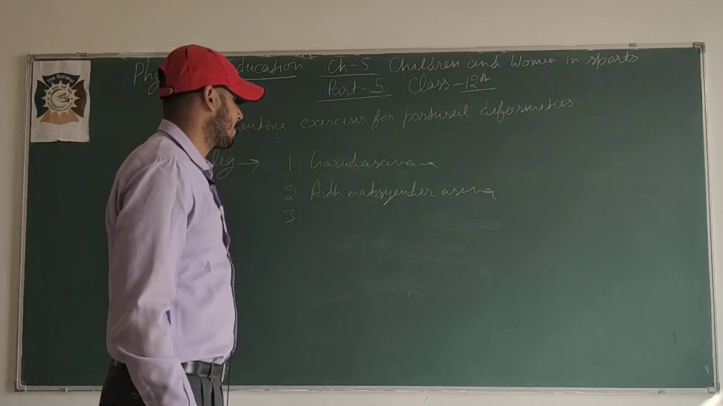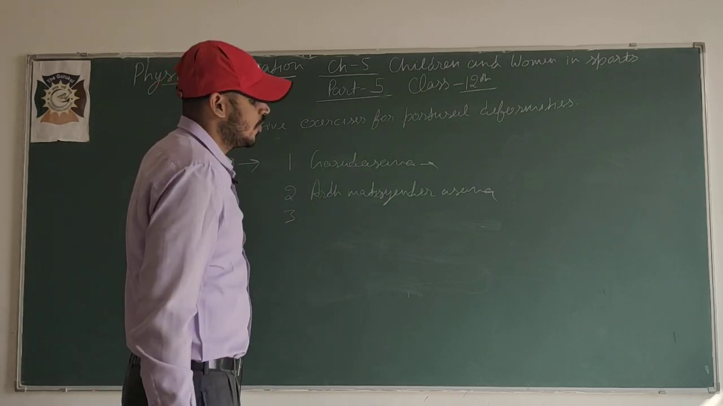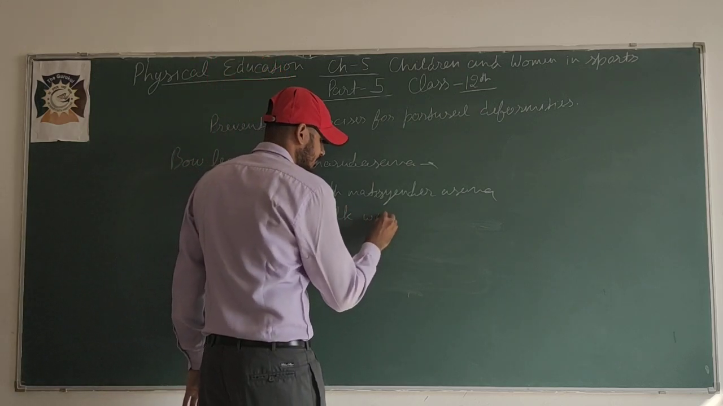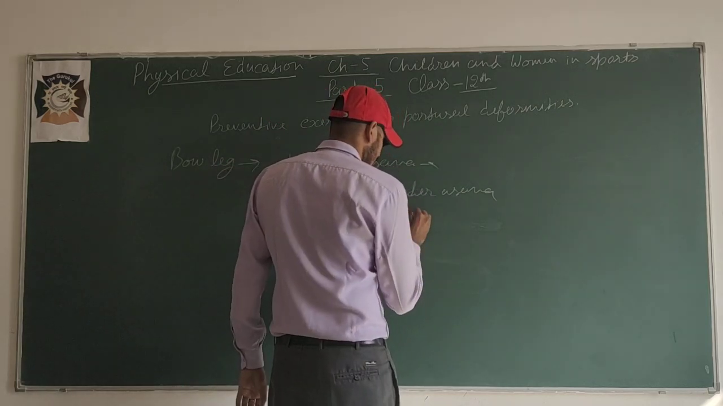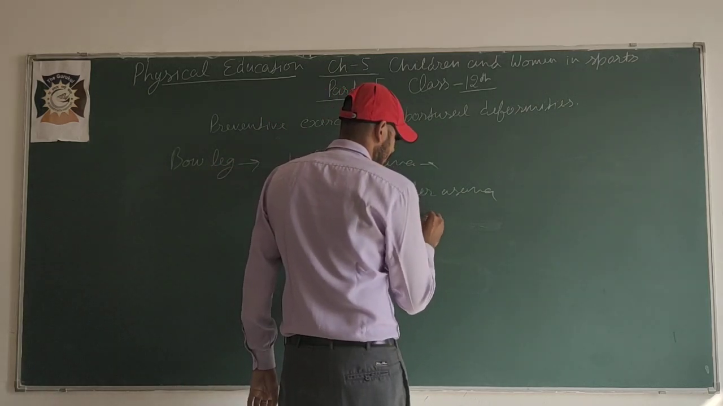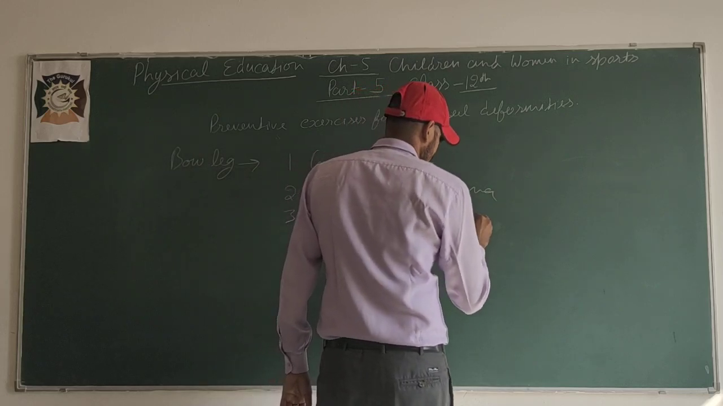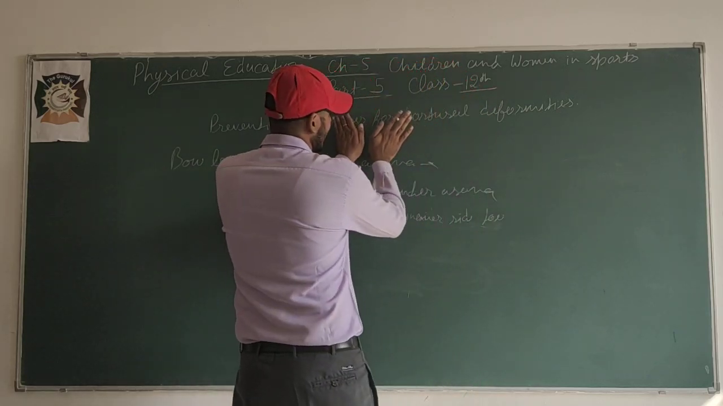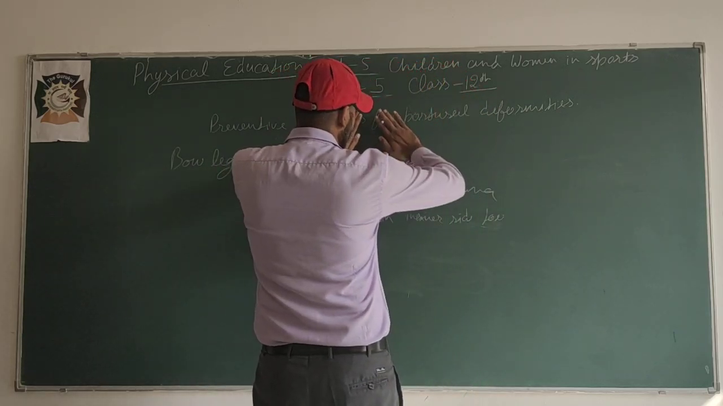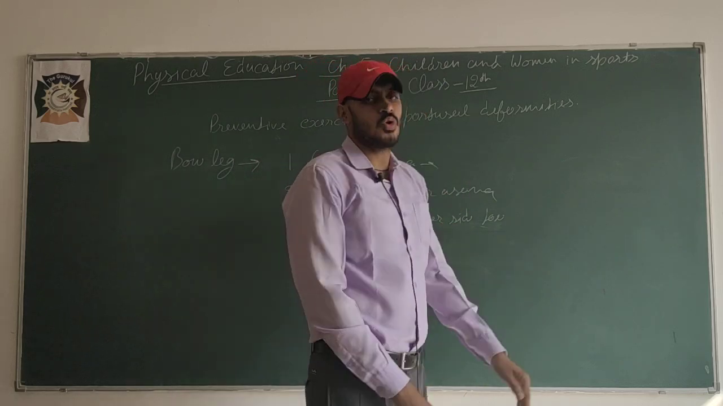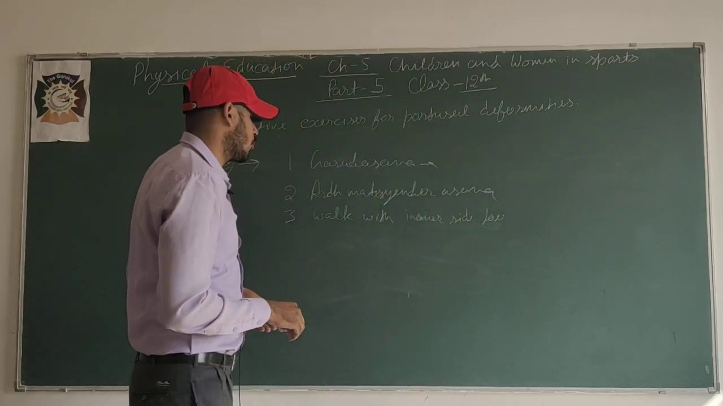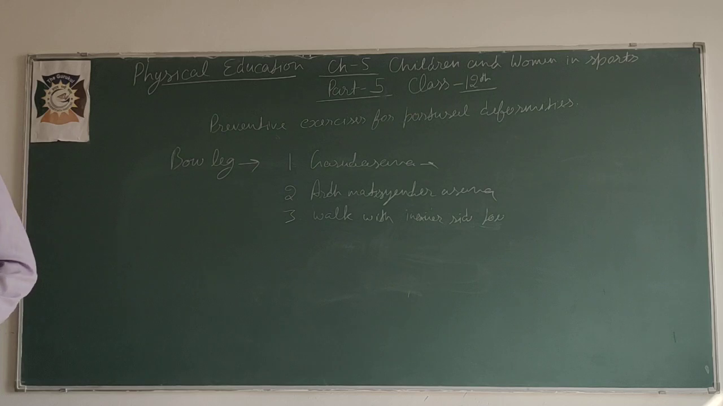Third one for bow leg: walk with the inner side of the toe. In bow leg, try to walk like this, with the face of your toe toward the inside, toward the middle line of the body. So it is also a preventive asana for bow leg.